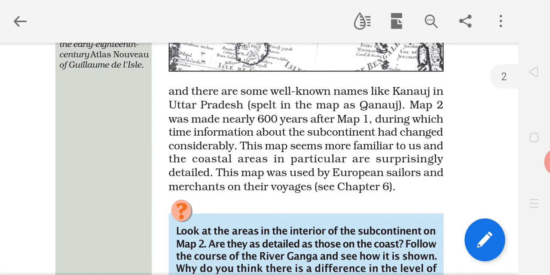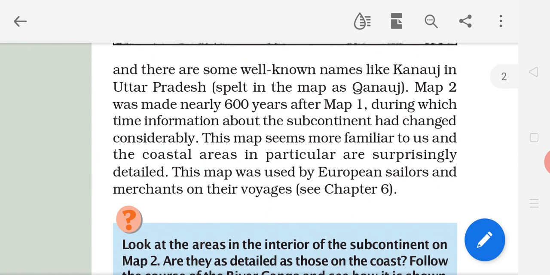Map 2 was made nearly 600 years after map 1. That is also one of the differences. You have to note down the differences as well as some similarities. So map 2 was designed by another cartographer nearly 600 years after map 1, during which time information about the subcontinent had changed considerably.